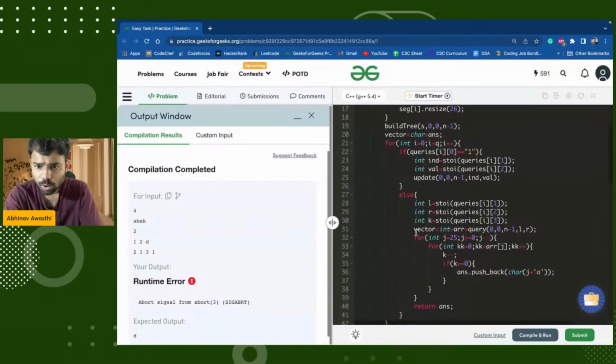I think there's some problem happened. I think after pushing it we will also break. There's no need to then check.